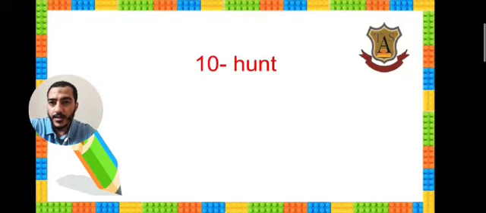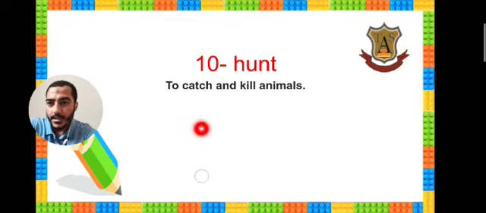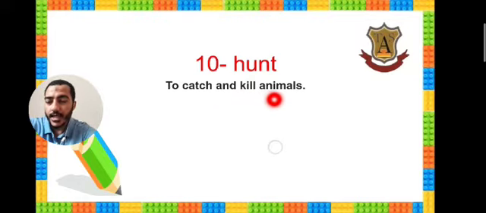Hunt. Hunt means to catch and kill animals. It's a verb.